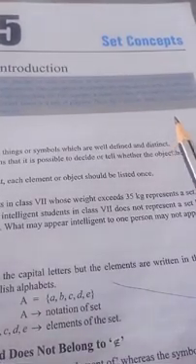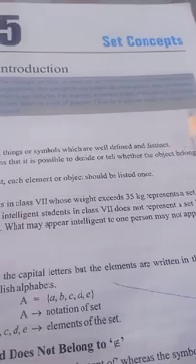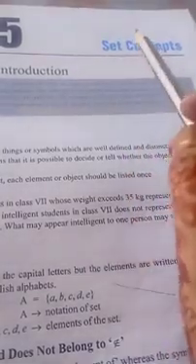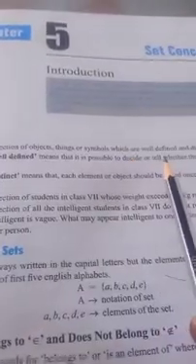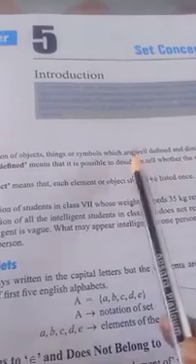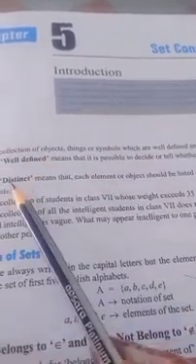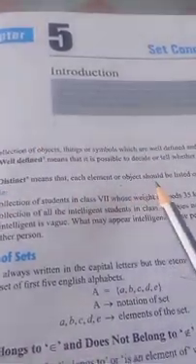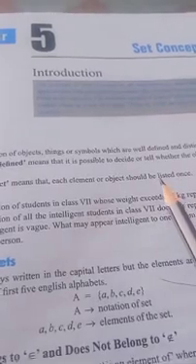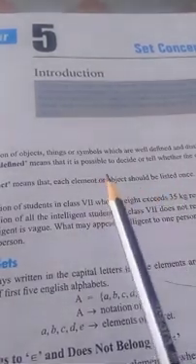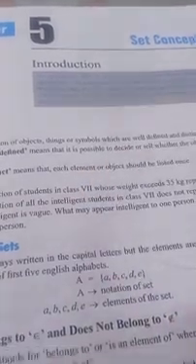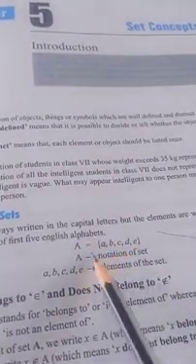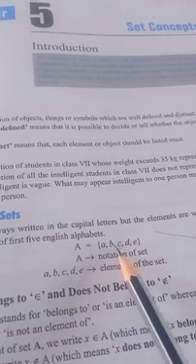Today we will start with chapter number 5, that is set concept. So children, before starting the chapter, a set is a collection of objects, things or symbols which are well defined and distinct. Well defined means the collection should be clear, and distinct means the elements of the set should be listed once only. In a set you cannot repeat the element. Clear? Then after this are the notations. This is the roster form of the set.